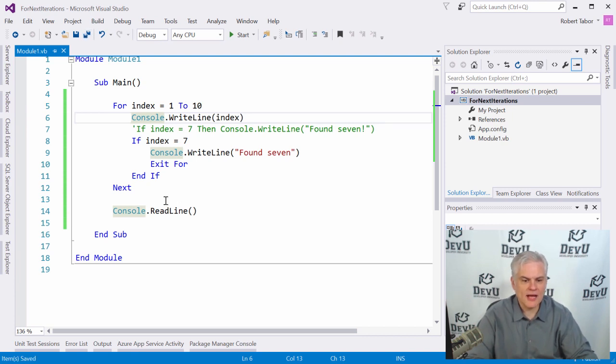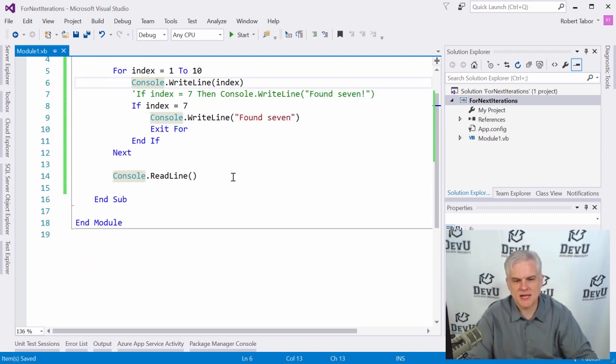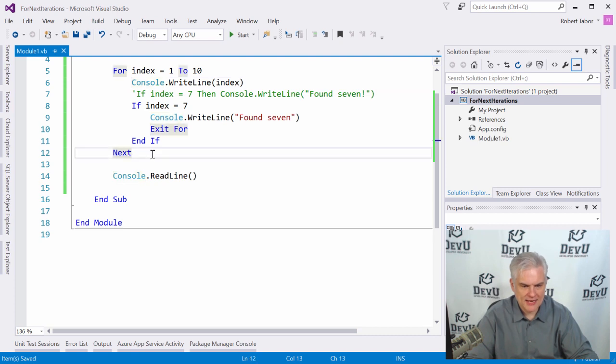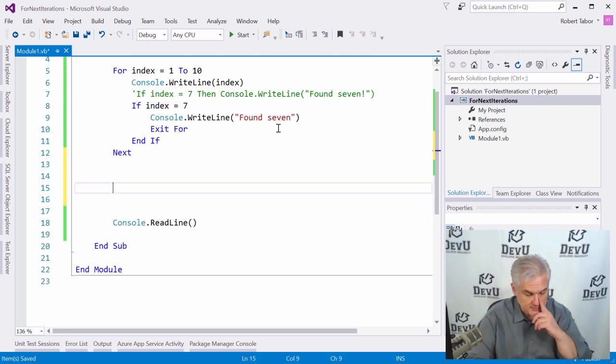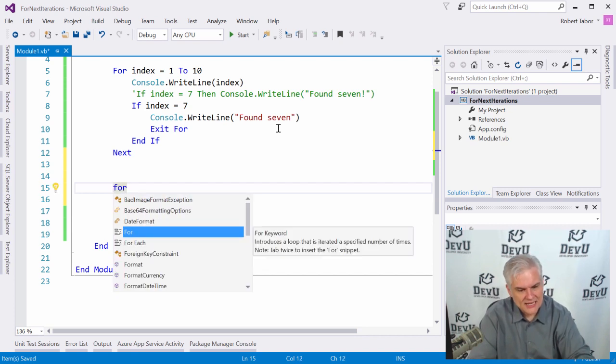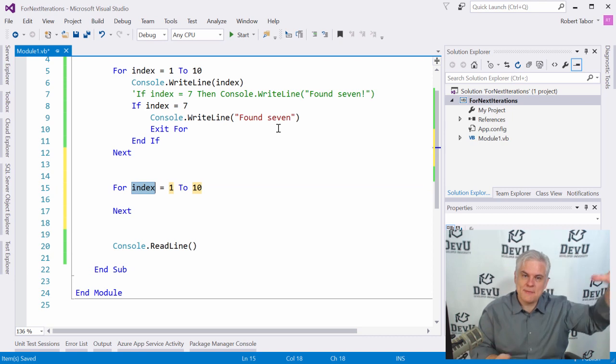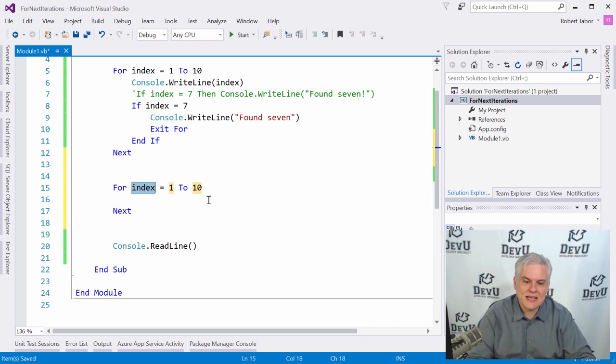All right, so I also wanted to show you something cool. Another feature of Visual Studio, since we're on this topic and we've got some time. I'm going to go ahead and, well, we'll just leave everything where it's at. Here, what I want to do is show you how to use code snippets. And if you can't remember how to use an if statement or how to use a for statement or any of the other things that we're going to learn about, typically what you can do is just type the first word. Even if you don't remember the exact syntax, you can type in for, tab, and bam, it expands it out and creates a code snippet.